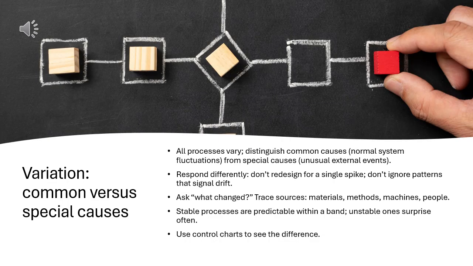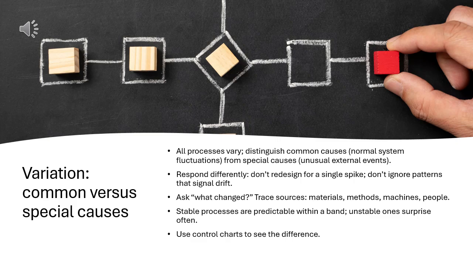Every process varies. Common causes are normal fluctuations inside the system. Special causes are unusual events from outside. Treat them differently. Do not redesign the system for a single odd spike. Do not ignore patterns that show the system is drifting. Teach teams to ask what changed. Trace sources like materials, methods, machines, and people.